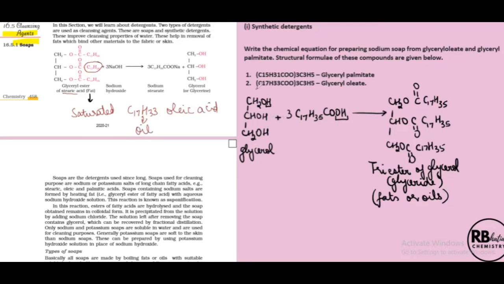oil. Please remember, glycerol is a triol, a trihydric alcohol. When it reacts with a saturated carboxylic acid, the one I've written here is stearic acid, it leads to formation of this triester of glycerol, which we also call a glyceride or a triglyceride, and these constitute fats or oils. What is the difference between a fat or an oil? Fats, when this C17H35 is saturated, this molecule is a fat molecule. In case it is unsaturated, such as C17H33, it will be called an oil.